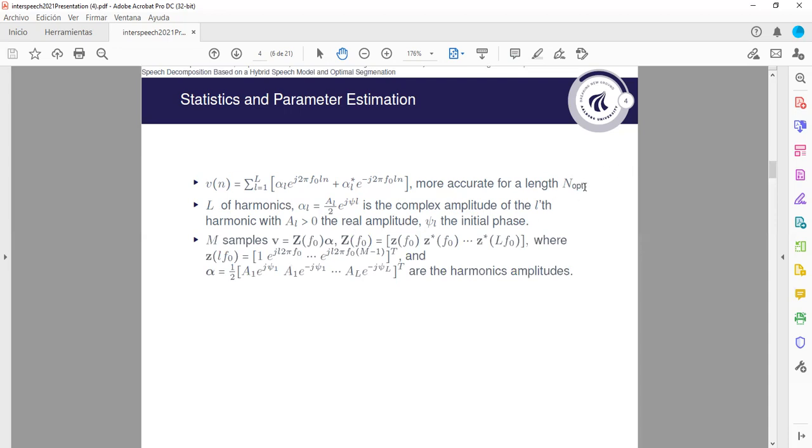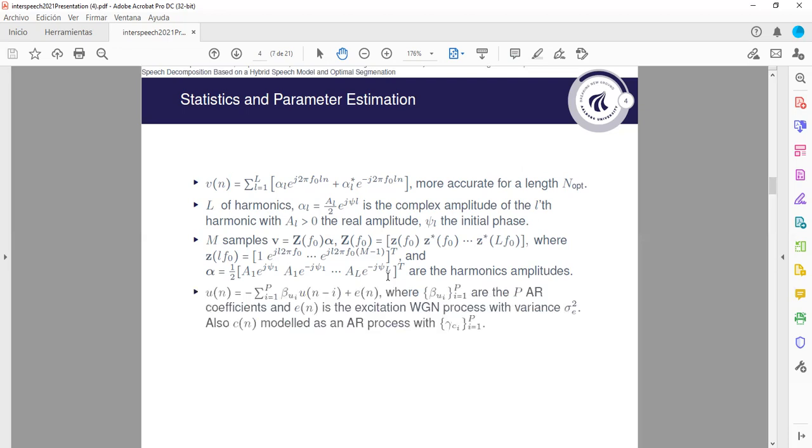But before, we need to estimate the parameters for all possible candidate segment lengths. So we stack M samples in this vector, which is Z alpha, where Z is a matrix containing the Fourier vectors. Each of its columns contains the complex exponential vectors associated with the different harmonics, and this alpha is the vector containing the amplitudes of the different harmonics.